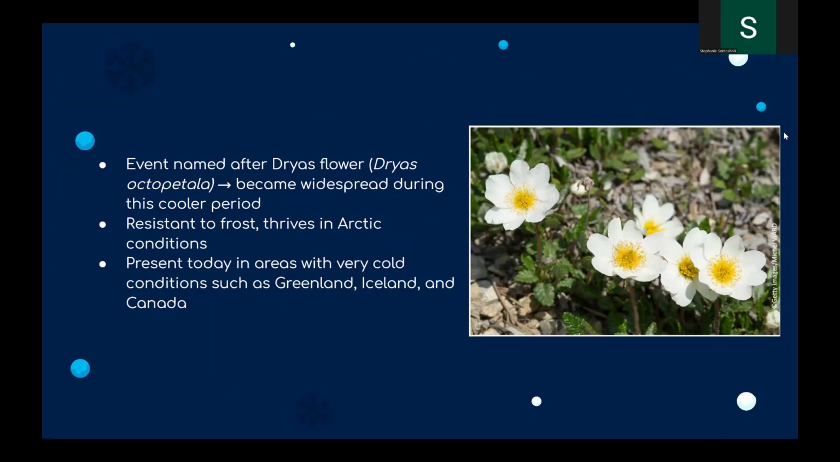So this event was named after the Dryas flower because this flower became so widespread during this cool period. And this is because this flower is very resistant to frost and it thrives in Arctic conditions. So it is present today in areas with very cold conditions, such as Greenland, Iceland, and Canada.